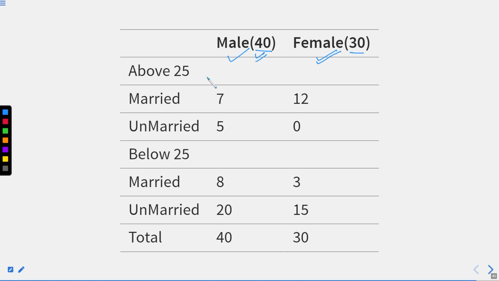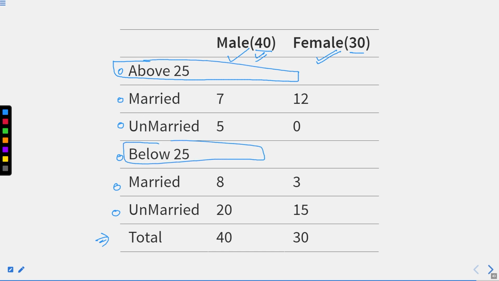Above 25, how many are above 25? That we will discuss. How many are married? Second point, how many are married? Third is how many are unmarried? How many are below 25? How many are married? How many are unmarried? How many is the total number? So this is the first situation. Above 25, married and unmarried. Below 25, married and unmarried, and the total.